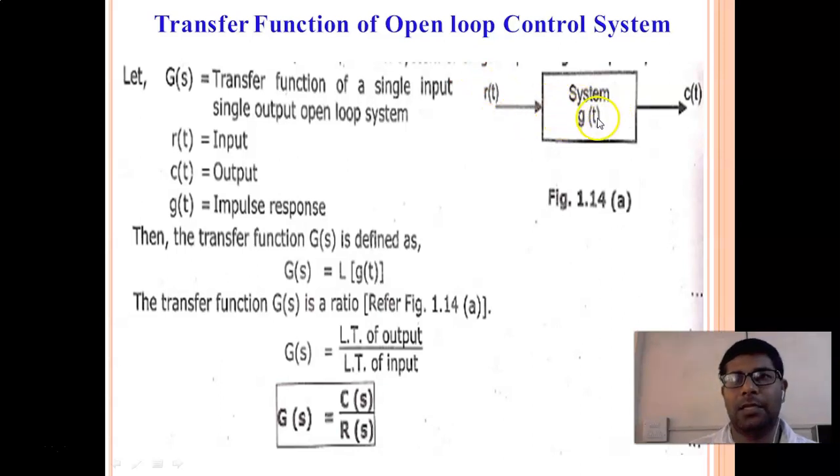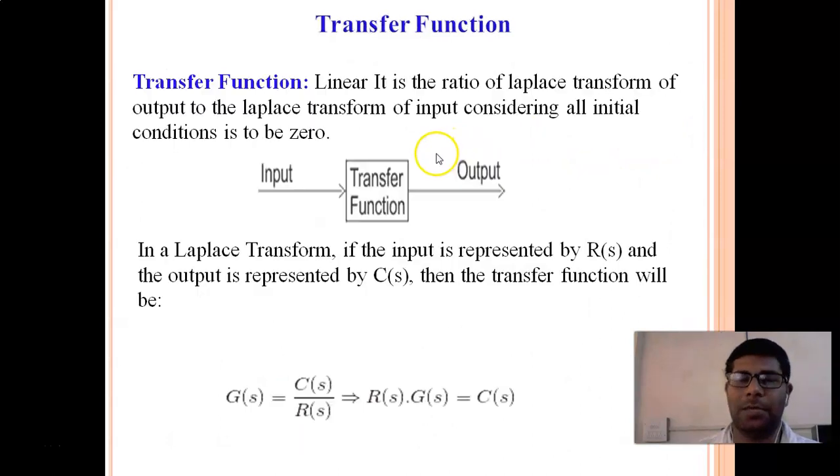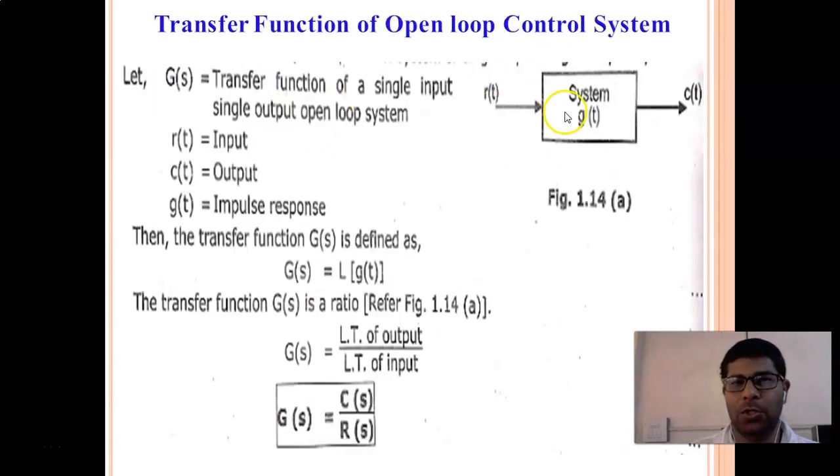But here we have G of t, C of t, and R of t, which means we need to calculate the Laplace of these. So the Laplace of R of t is R of s, the Laplace of G of t is G of s, and the Laplace of C of t is C of s. So what is the definition of transfer function? The definition of transfer function is the Laplace transform of output to the Laplace transform of input. So the Laplace transform of output is nothing but C of s, and the Laplace transform of input is nothing but R of s.